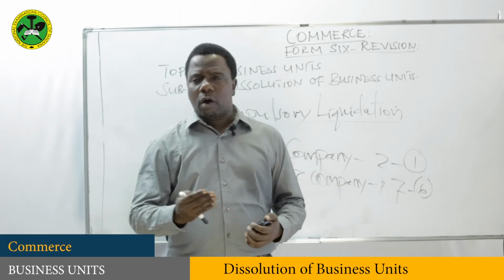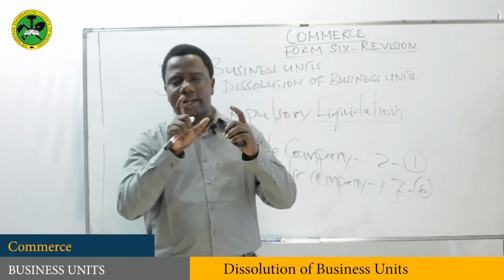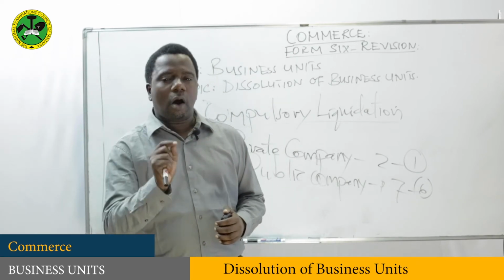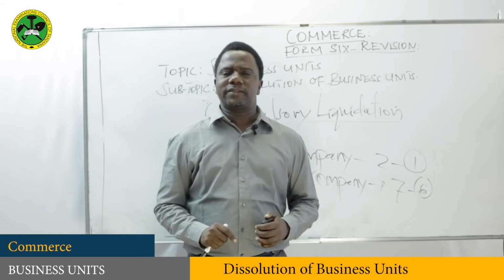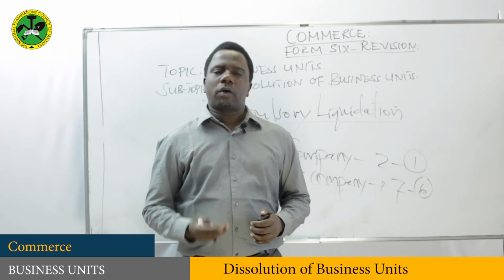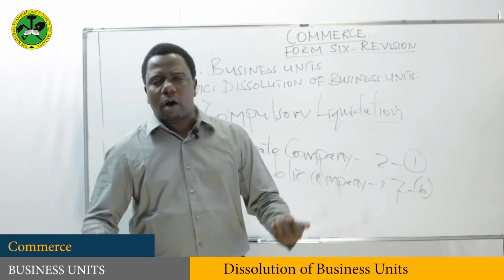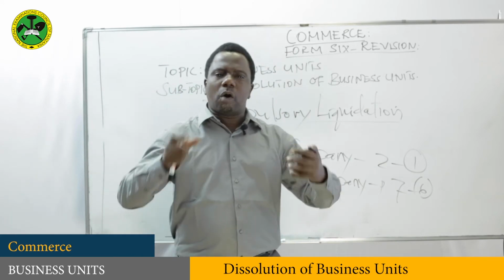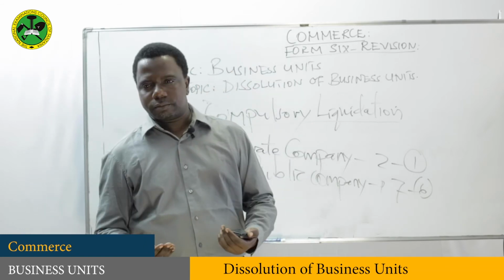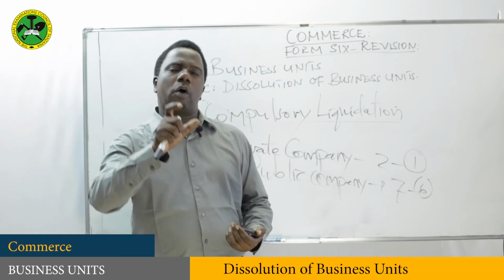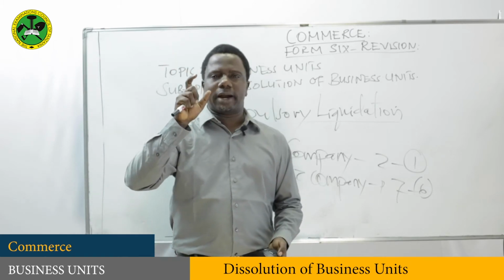For example, the court has discovered that the business is conducting an illegal business. So the court may give an order to stop such a business. So the court sometimes may make a decision basing on the conduct of a certain company, and decides to stop or to wind up or to liquidate such a company.